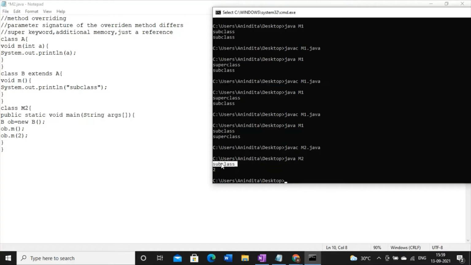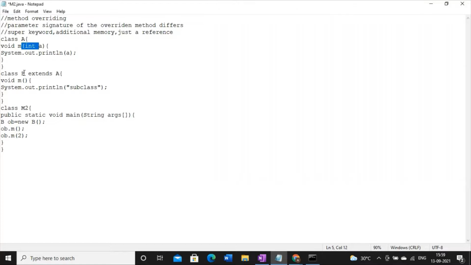So here the first conclusion is, whenever the parameter signature differs in case of method overriding, it will act like method overloading. Because try to remember, method overloading means within a same class we have more than one method and all the methods will have different parameter signatures. So due to existence of different parameters, all the outcomes will be visible. But what was the definition of method overriding? Only one output is visible. One output of the subclass's method will be visible.